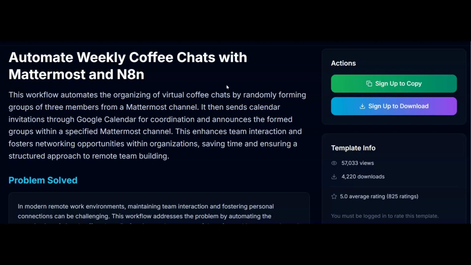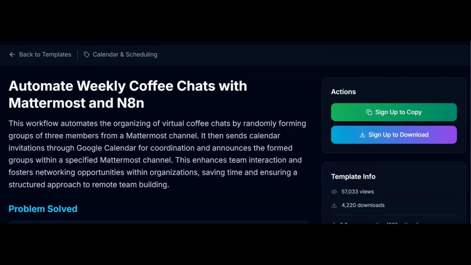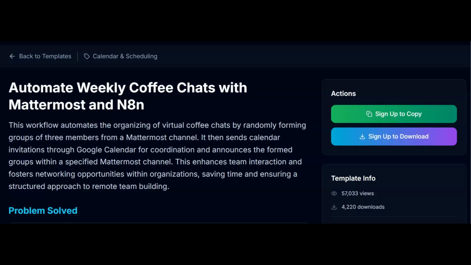But this solves a very specific, repeatable problem that an HR department will have. And you can solve it for them with an n8n workflow, where all you've got to do is copy and paste it into n8n and then run it for them in the back end, charge them a setup fee, and then charge them a monthly recurring fee.